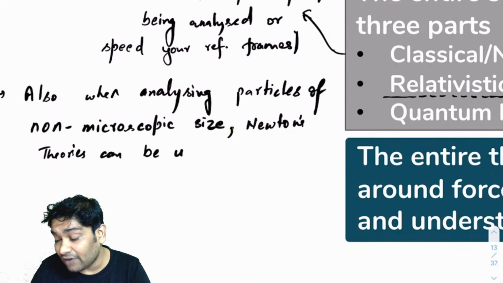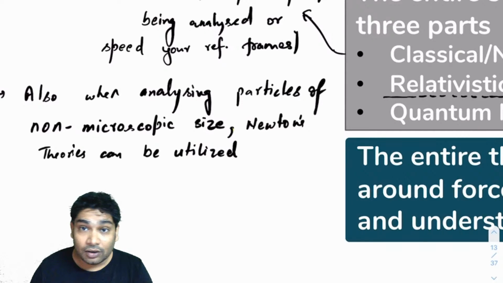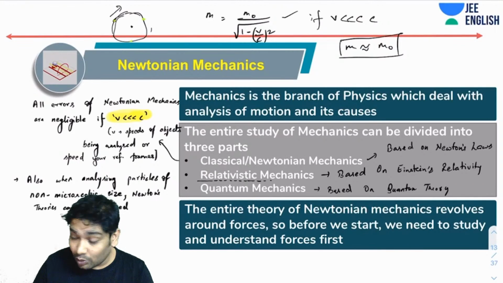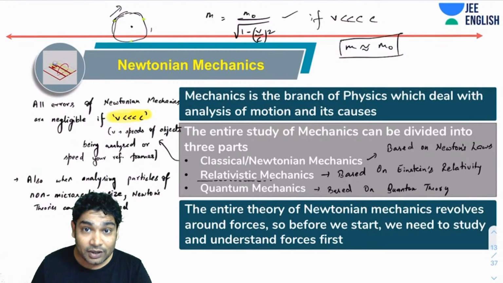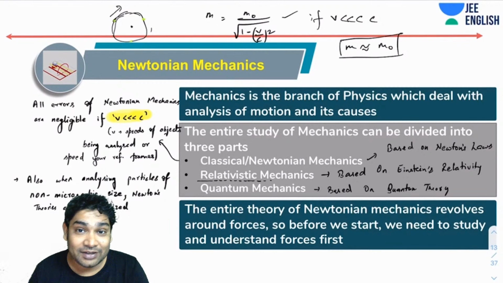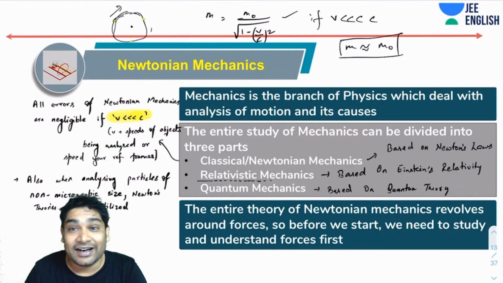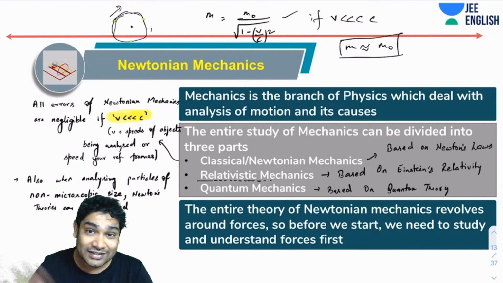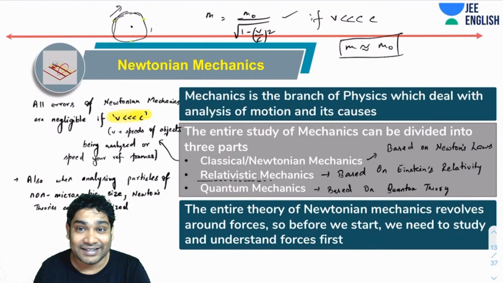So that is the advantage. Now, you realize one thing: you are in class 11th. You studied Newton's laws for the first time in class 9th. You are studying Newton's laws again, but you are still not studying relativistic mechanics or quantum mechanics, and you will not study them before college at least.